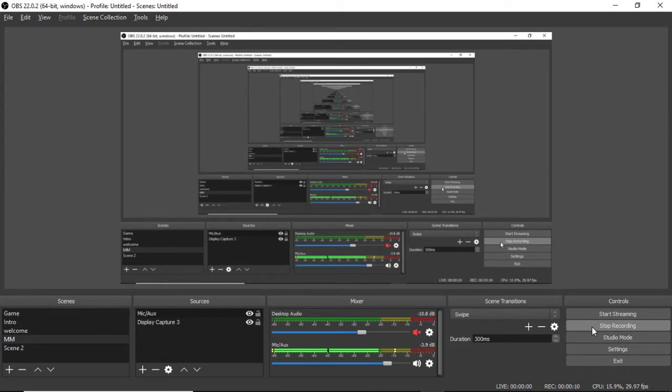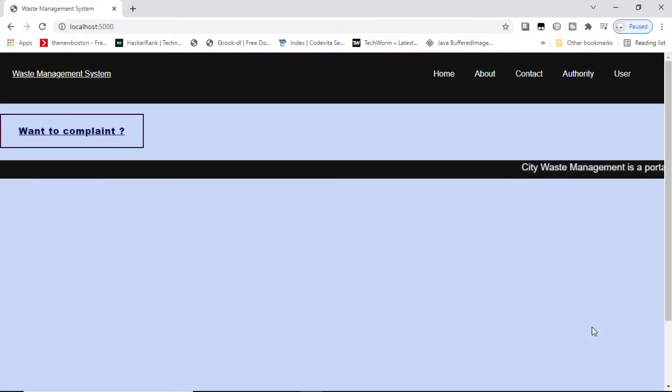Our problem statement comes under smart city, which is city waste management, and we have created a web application for the same using MongoDB as a backend database and Node.js, HTML, CSS, and JavaScript, also Express as a framework. Now this is our application home page.